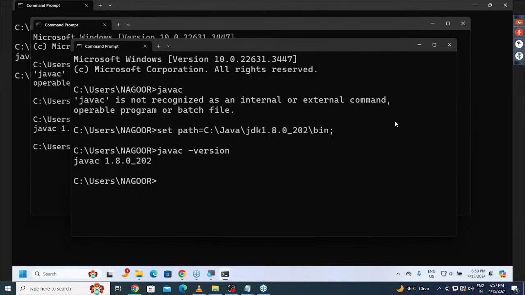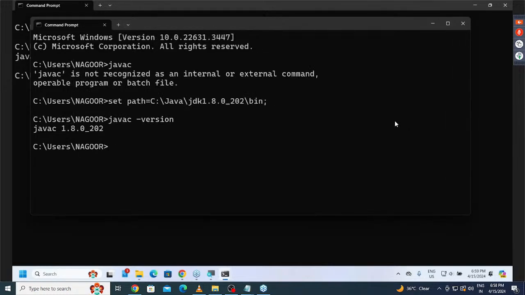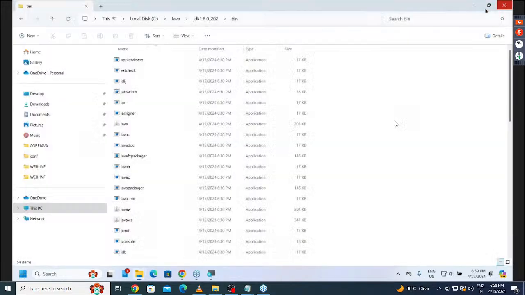Because of that reason, the setup is a temporary setup. Temporary setup, temporarily up to a particular command prompt. It is not available to all other command prompts. Understand my point clearly? So now let me highlight these points here. After that, I'll come back to the other content. Let me close all the command prompts here.